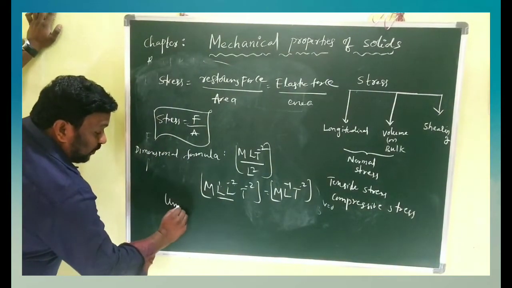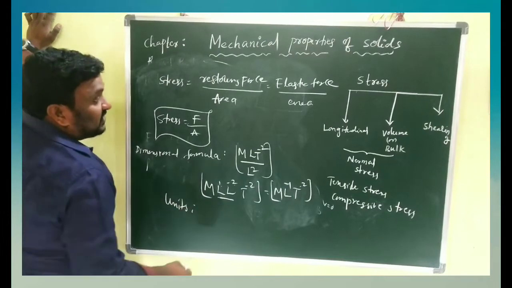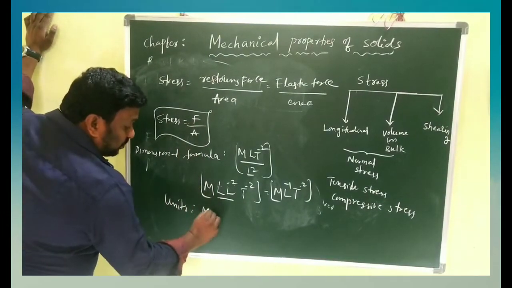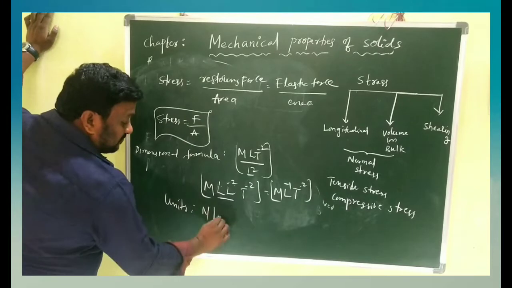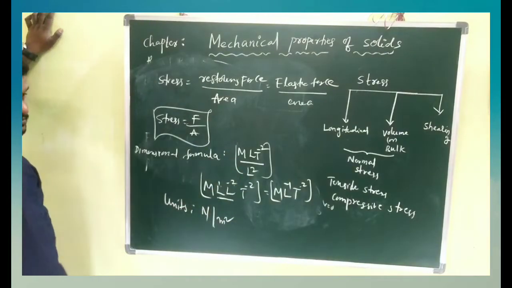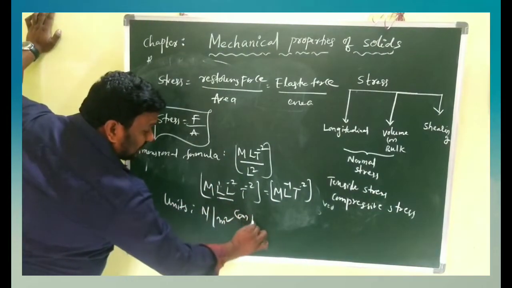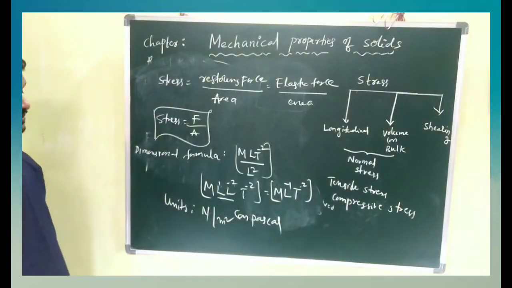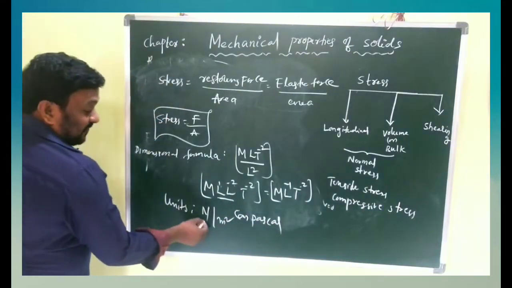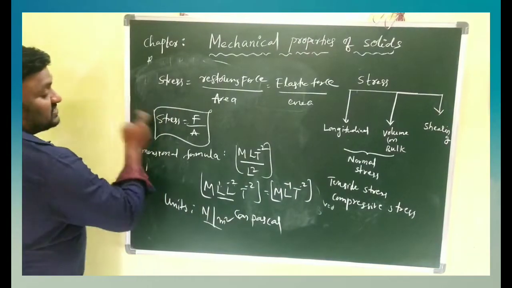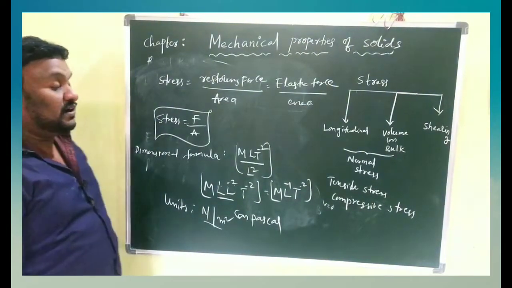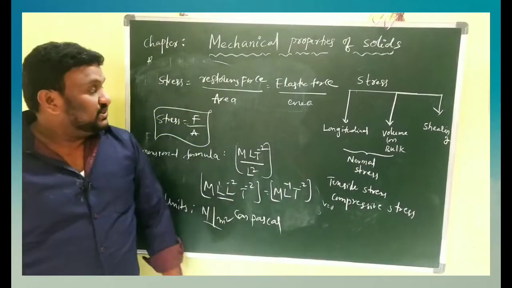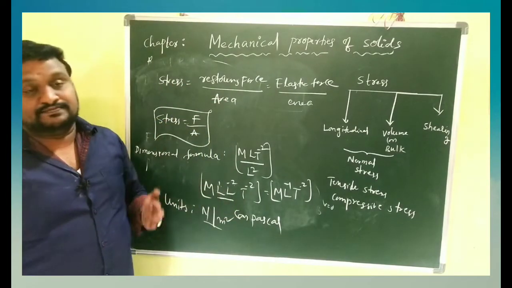Now we can go for units. For force, Newton. For area, Newton per meter square, which is also called Pascal. This is the SI unit of stress, Newton per meter square or Pascal. So this is simply about stress.